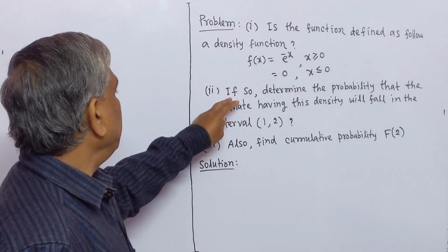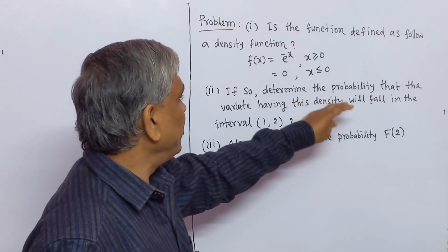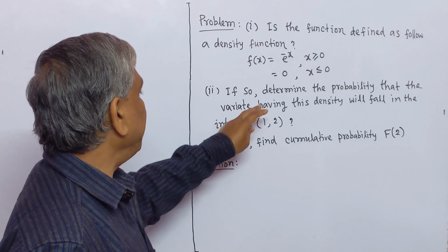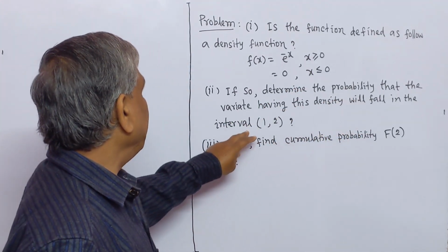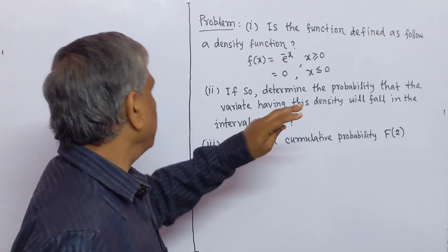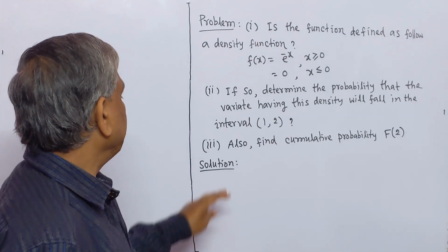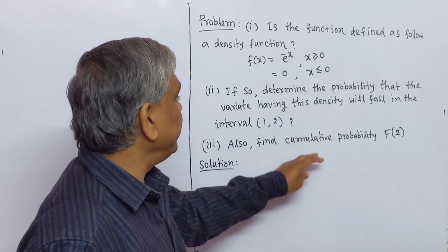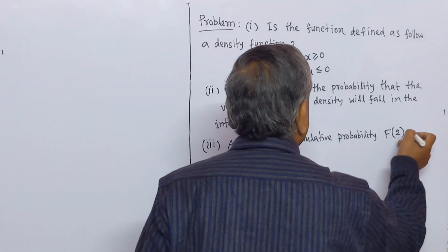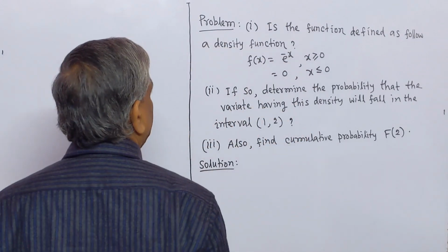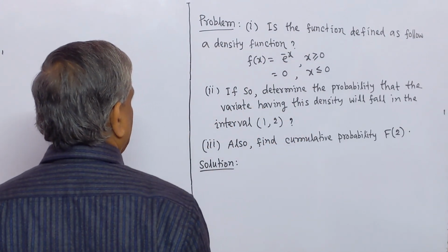Number 2, if so, determine the probability that the variate having this density will fall in the interval 1, 2. Number 3, also find the cumulative probability F(2). Now we solve one by one.